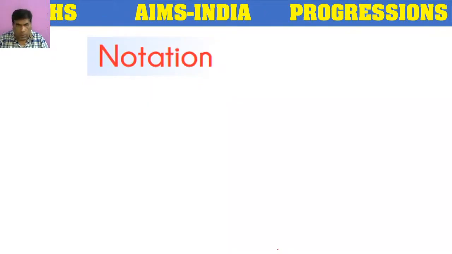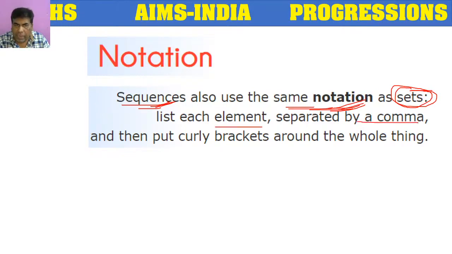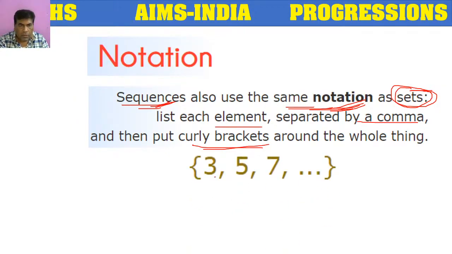Notation. Notation means how we are going to denote the sequences. So sequences also, they will use same notation as sets. How we are going to represent sets? Sequences also will be represented in the same manner. So each element separated by a comma and then put curly brackets around the whole thing. Means like this. So here, this is the first element, second element, third element.